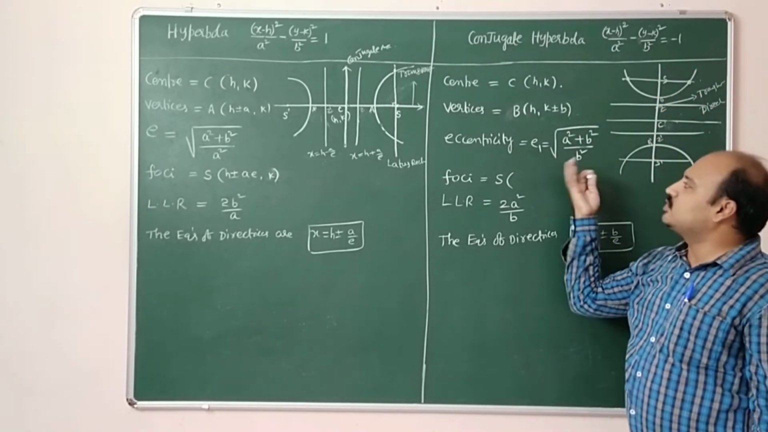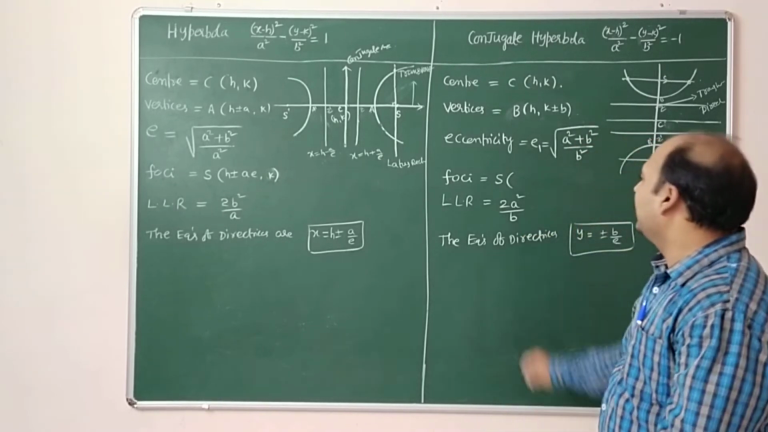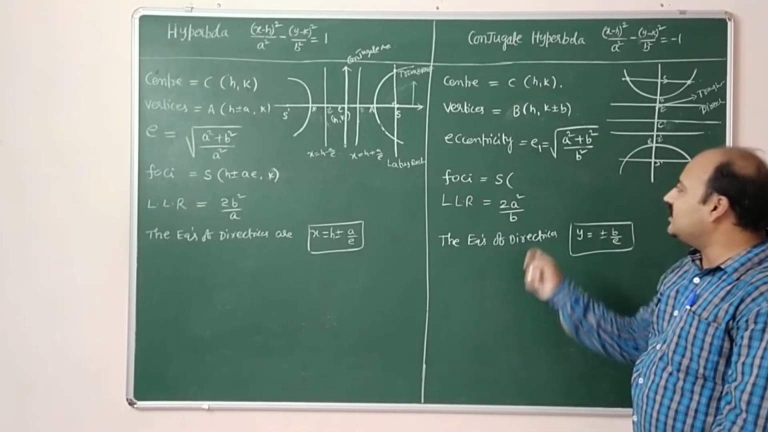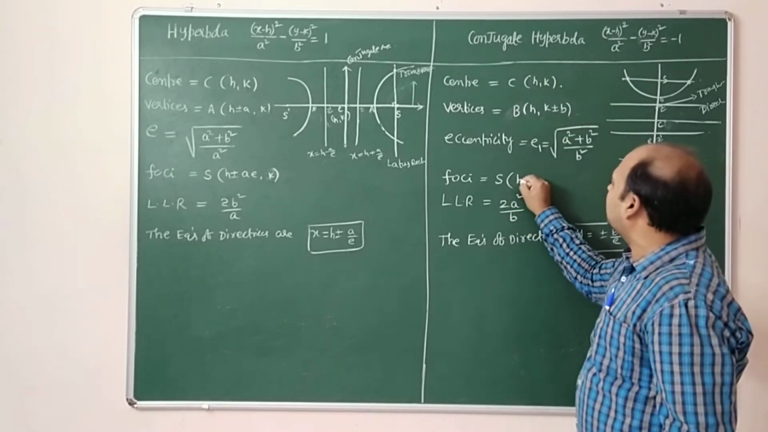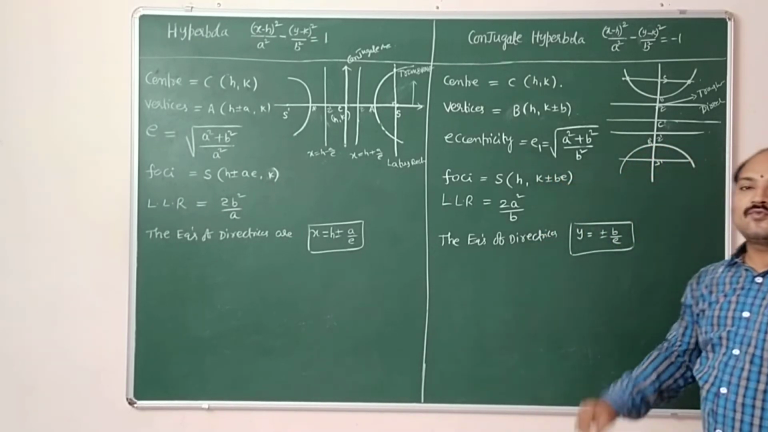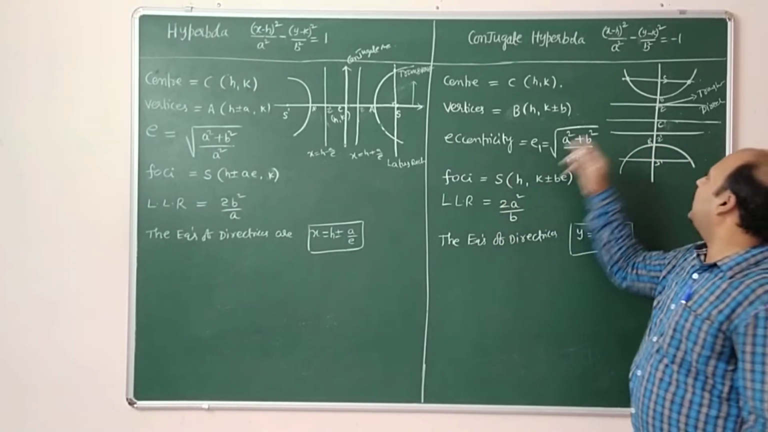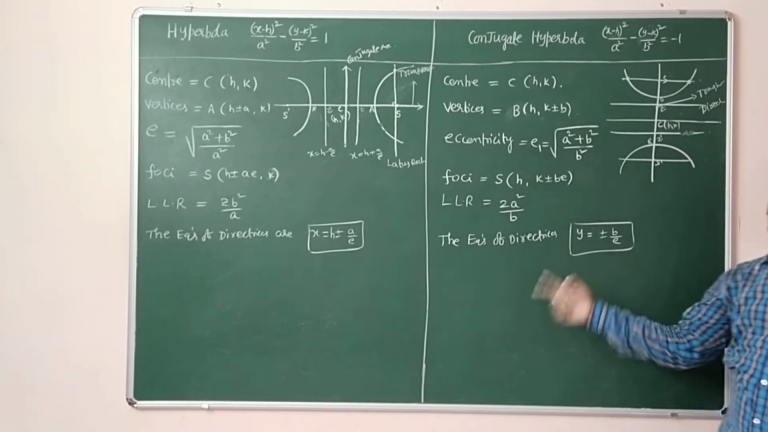Now the eccentricity has no change at all. e1 equal to root over (a square plus b square) by b square. And the foci will change. Foci is 0 comma plus or minus be, and for that we can add h comma k. So h comma k plus or minus be. These are the coordinates of the foci. Even the length of the latus rectum won't change; it will be 2a square by b.